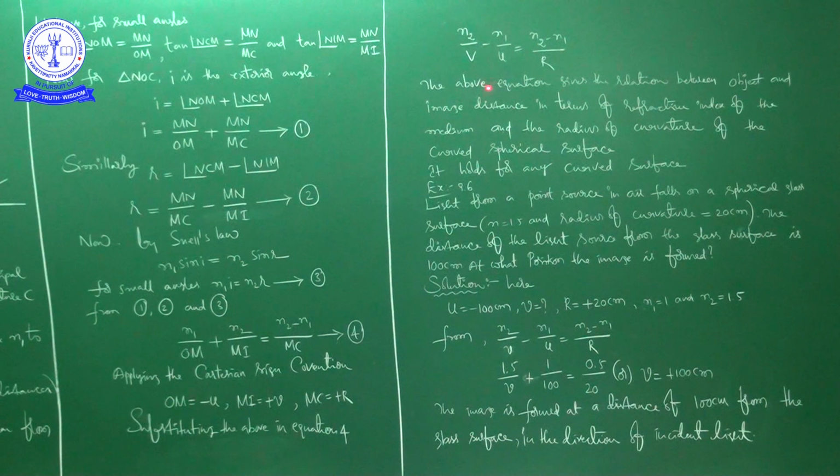We also understood how an image will be formed at a point on the principal axis due to the spherical surface. Next we went through one small example problem related to this formula.